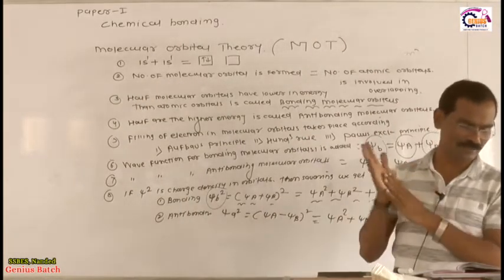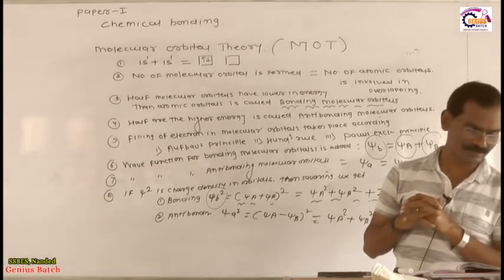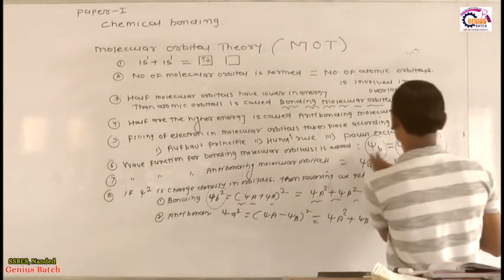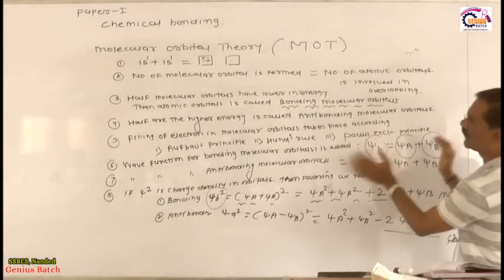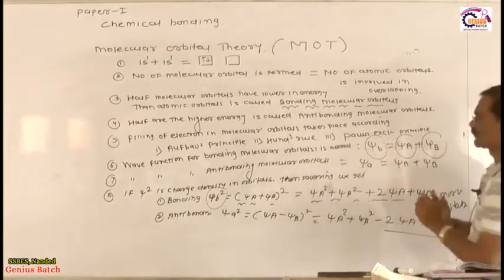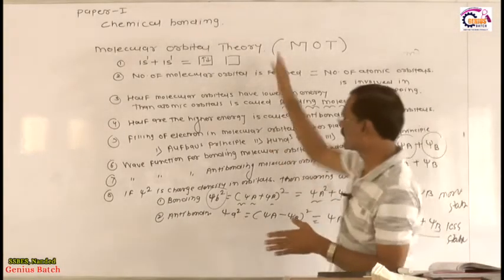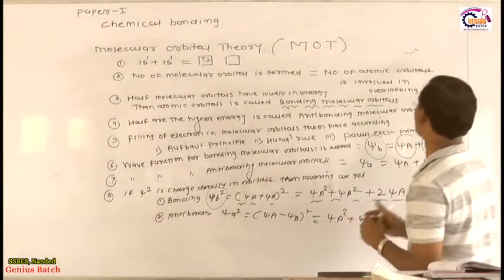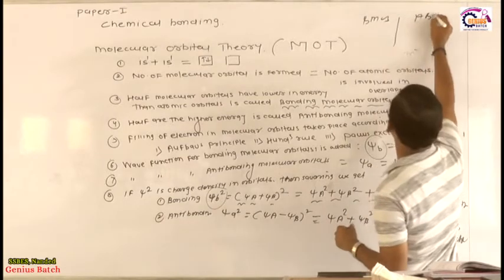Now what is bonding MOs? Bonding MOs is a result of linear combination of atomic orbitals when their wave functions are added. And for anti-bonding, make two sections in your notebook. In one section write down BMOs, in another section ABMOs.